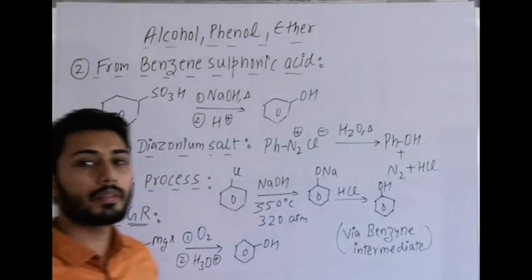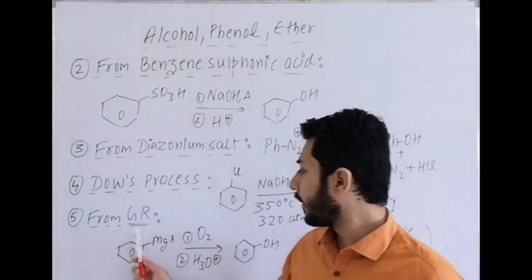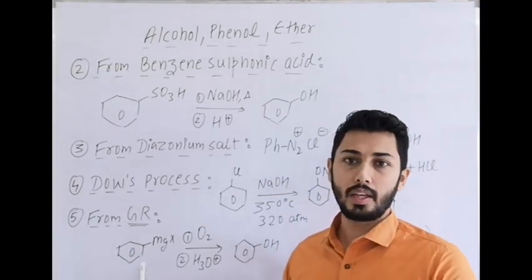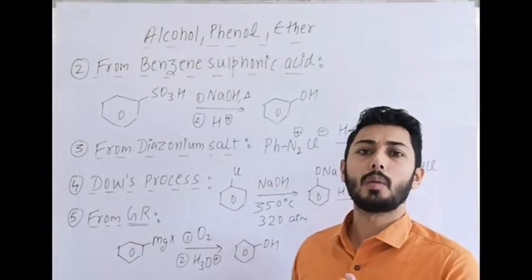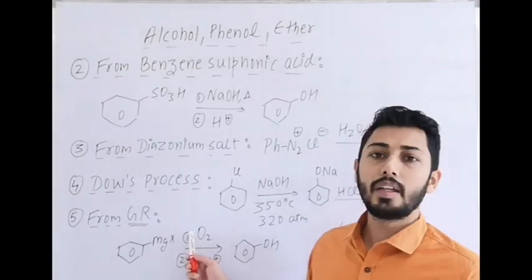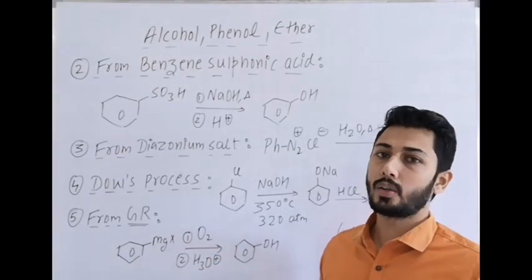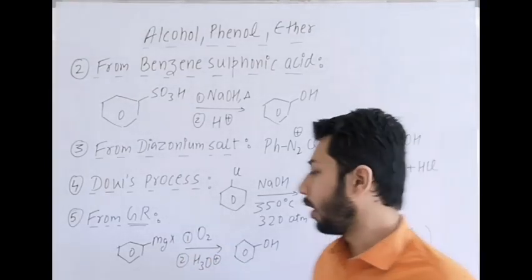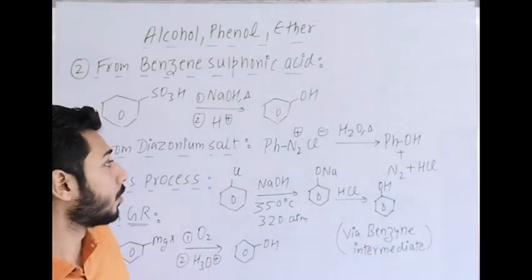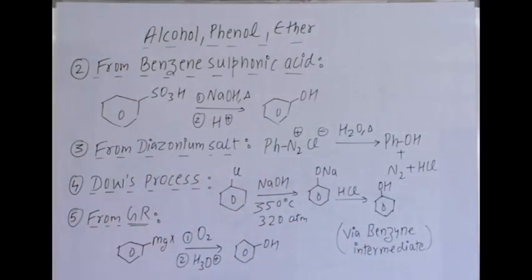Then we can also prepare phenol from Grignard reagent. Grignard reagent PhMgX. We have to take here PhMgBr or PhMgI. Firstly treating with oxygen, then hydrolysis is done, and finally we get phenol as the product. So these are the preparation reactions of phenol.